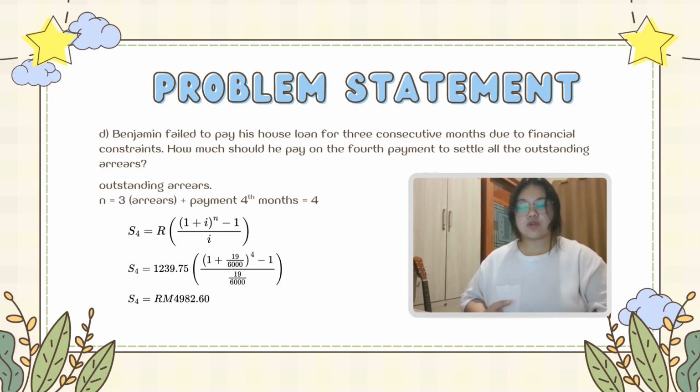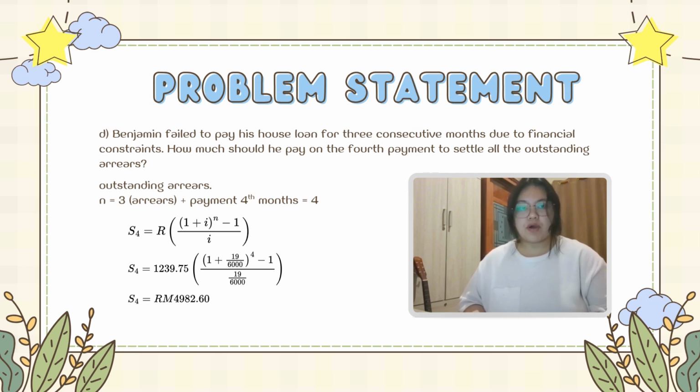Next is question D. Benjamin failed to pay his house loan for 3 consecutive months due to financial constraints. How much should he pay in the 4th month to settle all the outstanding arrears? First, we need to find how much the outstanding arrears are. As mentioned, he failed to pay for 3 consecutive months, and he also wants to make a payment for the 4th month. So we sum it all, and we get n equal to 4.